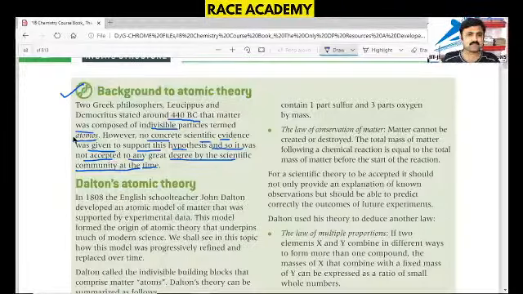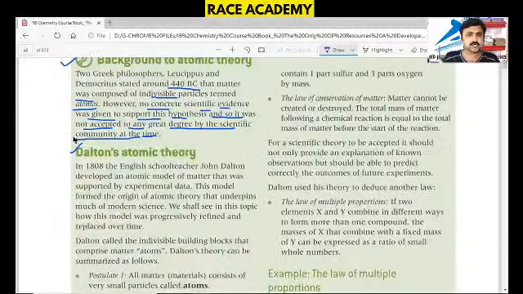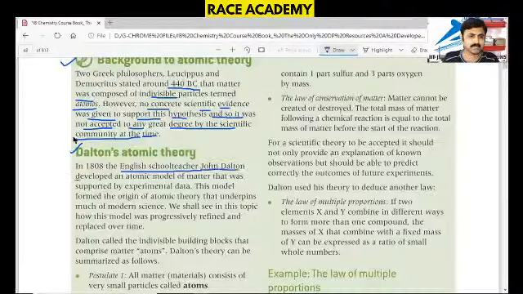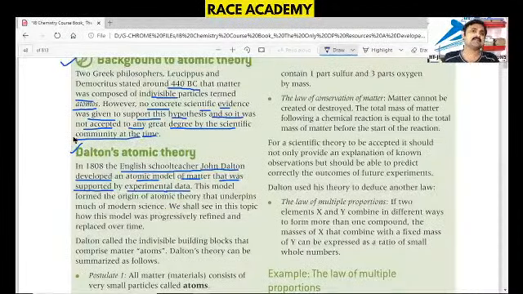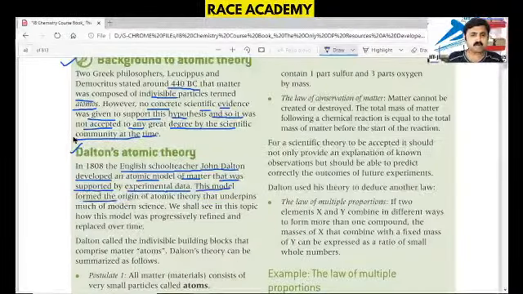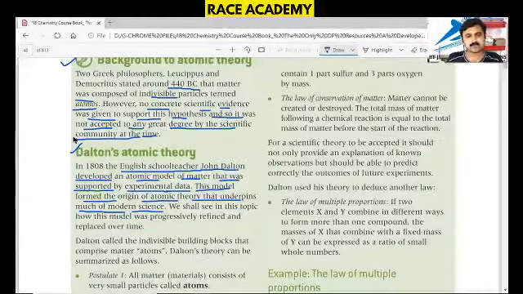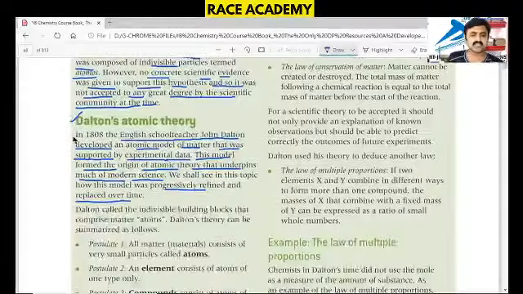Coming to the next one, Dalton's atomic theory. In 1808, an English school teacher, John Dalton, developed an atomic model of the atom that was supported by experimental data. So we understand Dalton's theory from experimental data. This Dalton model formed the origin of atomic theory that underpins much of modern science. We shall see in this topic how this model was progressively refined and replaced over time. Now we'll see what Dalton's theory is.